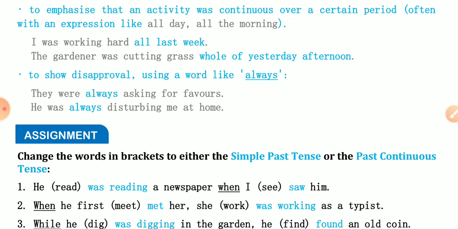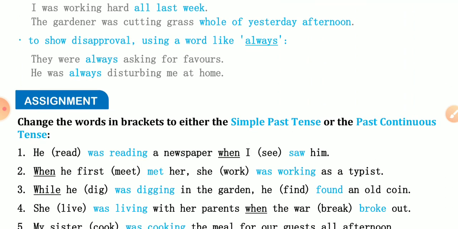And the next one is to show disapproval using a word like always. Means the word always will be used with past continuous tense. They were always asking for favors, like, he was always disturbing me at home. Okay, so these are the conditions with this tense you should understand.